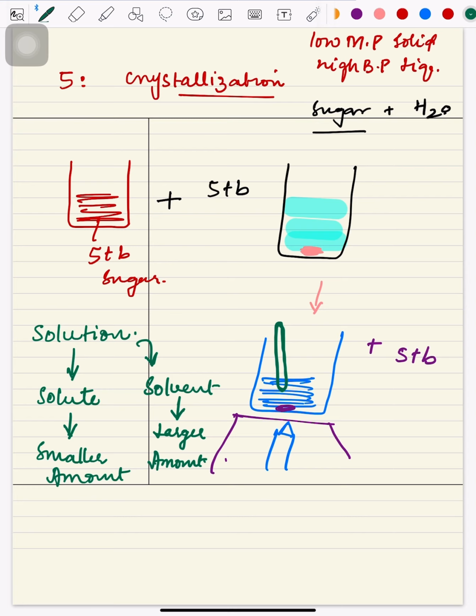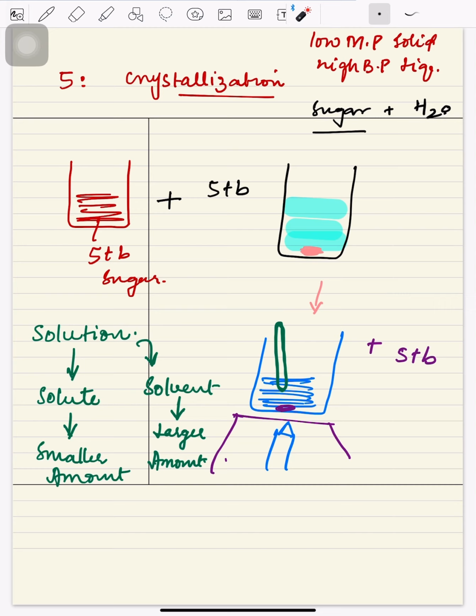Now initially I'm going to repeat the whole thing. We have taken a glass of water in which 5 tablespoons of sugar are there. We want to separate those 5 tablespoons of sugar from water. We have added 5 more tablespoons of sugar into it, and we observed that out of a total of 10, 9 become part of the solution, whereas only 1 tablespoon is left at the end. Now we are going to heat it on the burner. Then we added 5 more tablespoons of sugar. All those 15 tablespoons of sugar become part of the water. Only a smaller amount is not getting dissolved, even on the burner.